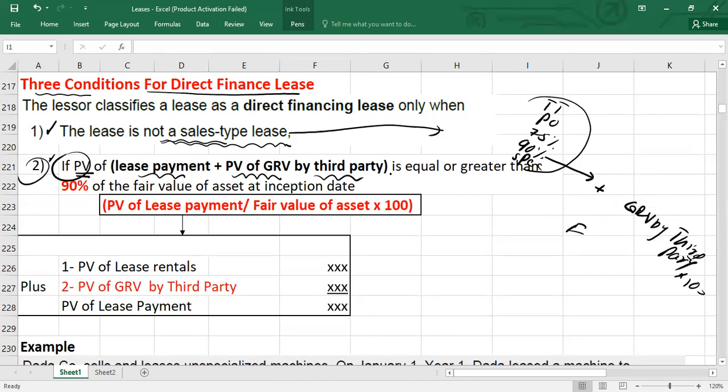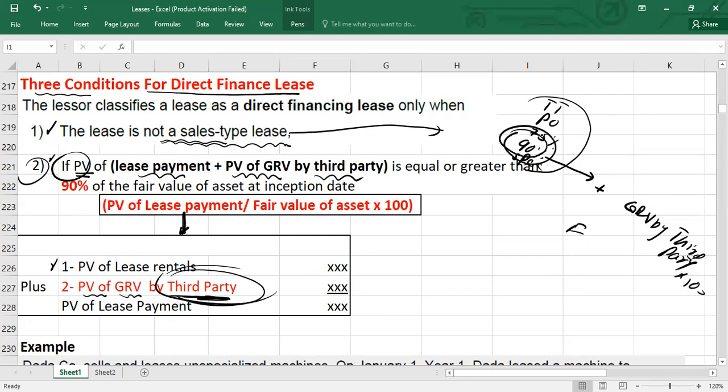Then apply the 90% test. If it is equal to or greater than the fair value at the inception date, we will say it is a direct finance lease, but the third condition should be met too. Here is the difference: when you calculate the present value of lease payments, you need the present value of lease rentals plus the present value of residual value guaranteed by a third party, not by the lessee.